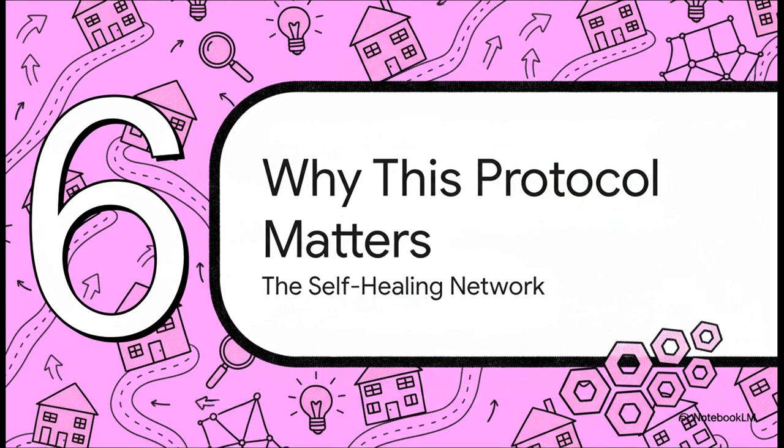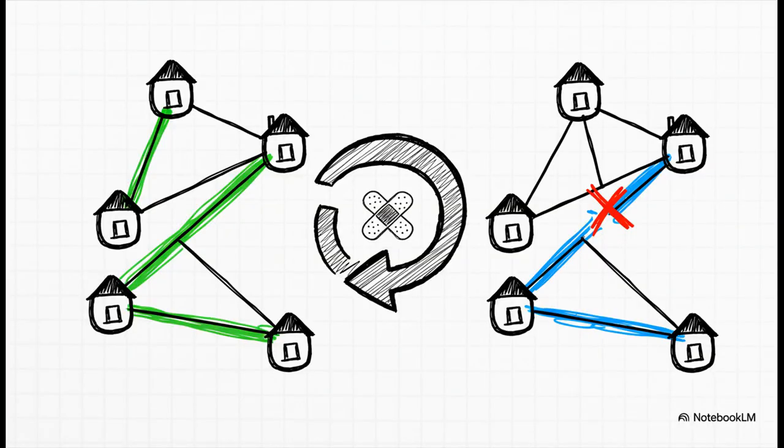So let's tie this all together. We've built this neighborhood of routers that are friendly, organized, and have a shared map of all the best routes. What's the big payoff? Why does all this matter so much? Because when you put all these pieces together, you get something incredible. An intelligent, self-healing network. If a connection goes down, if one of the roads on our map suddenly closes, the routers tell each other immediately. The algorithm recalculates and a new best path is found. The network automatically finds a detour, often in just milliseconds.